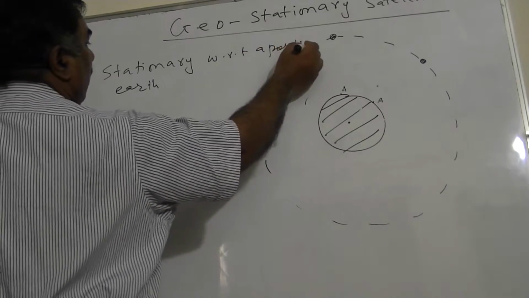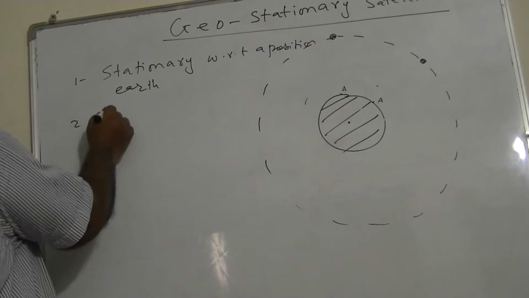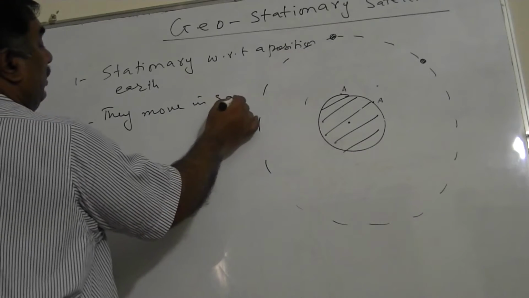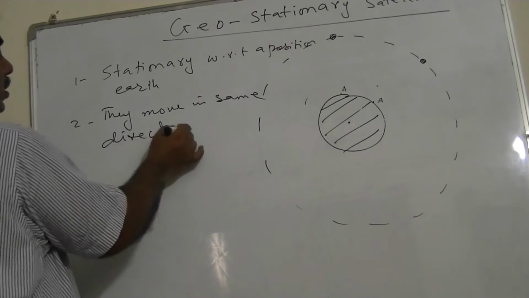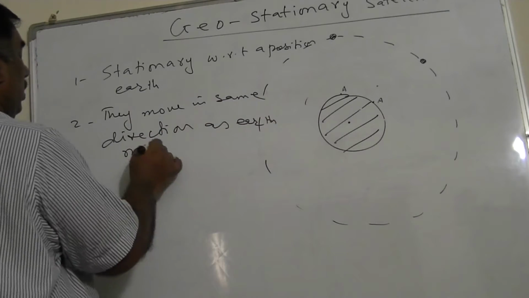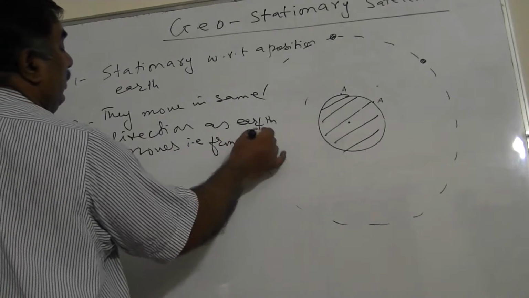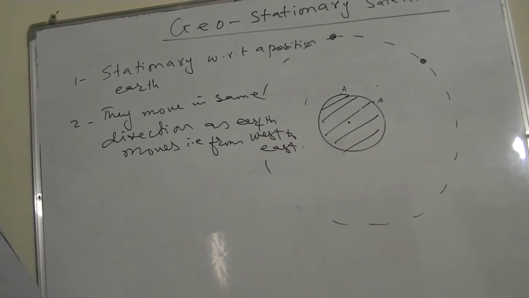Second property is they move in the same direction as Earth moves, that is from west to east. They move from west to east.